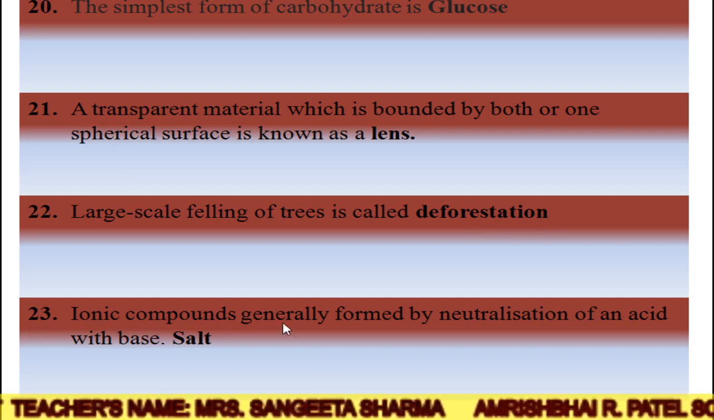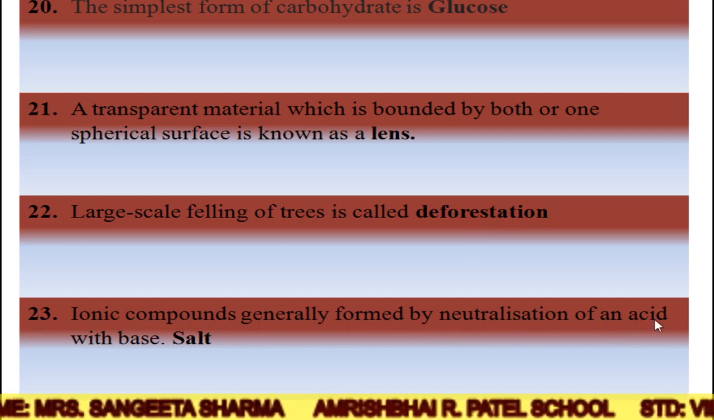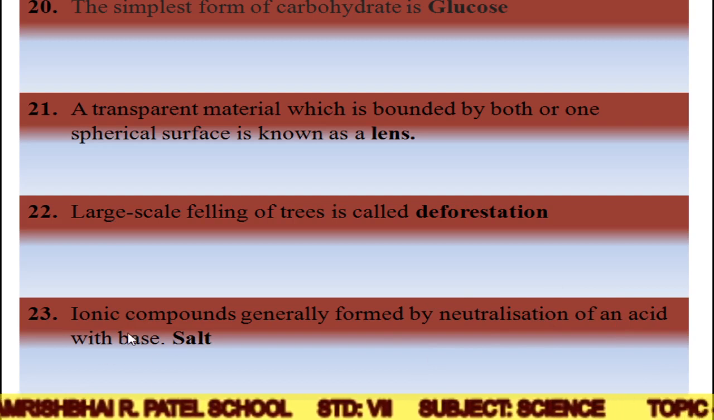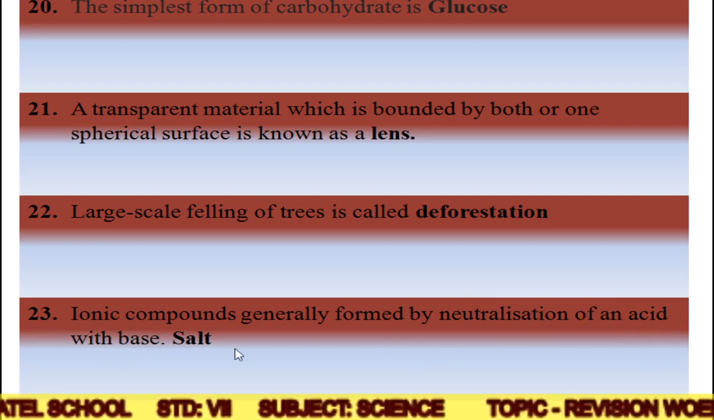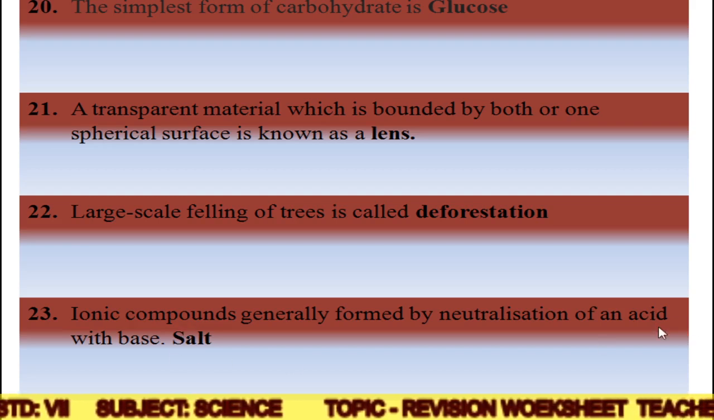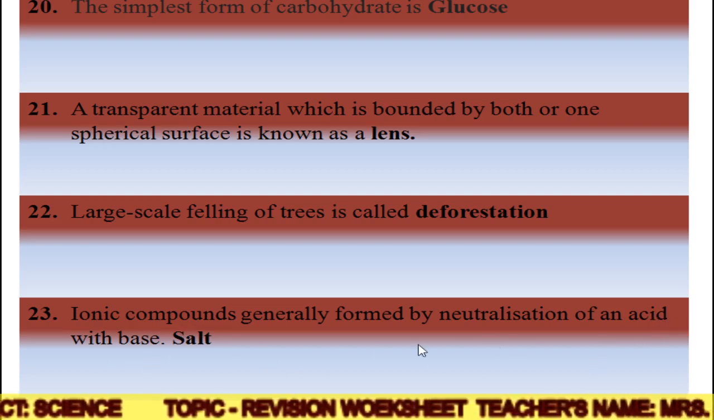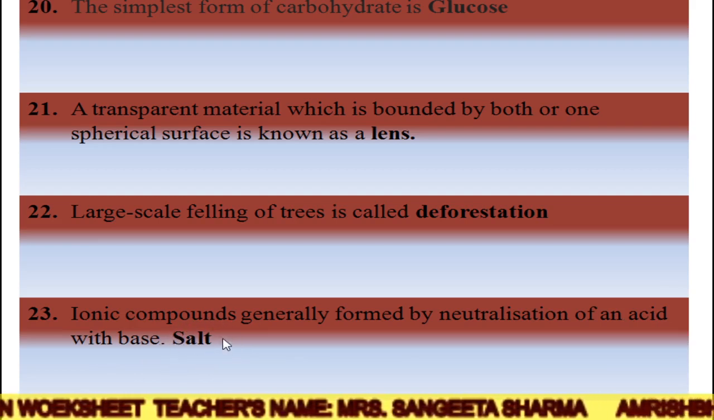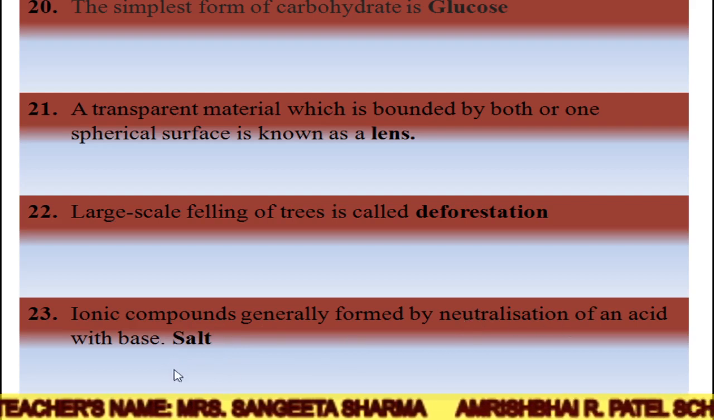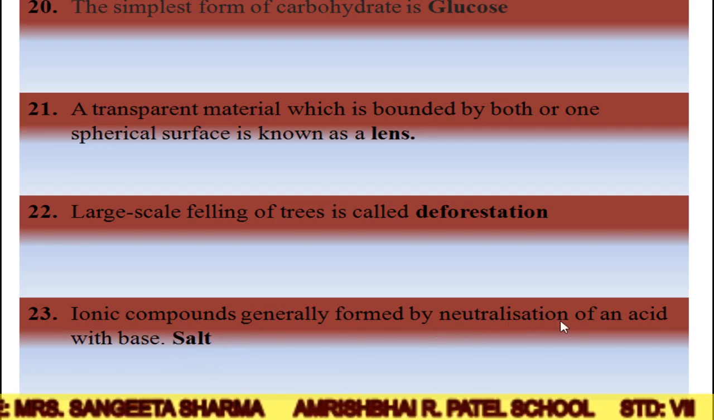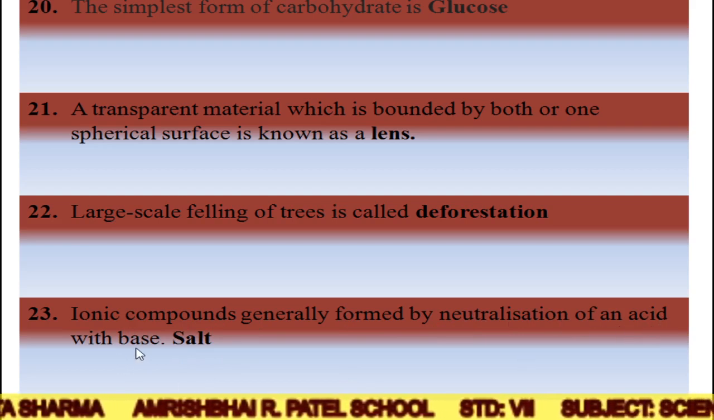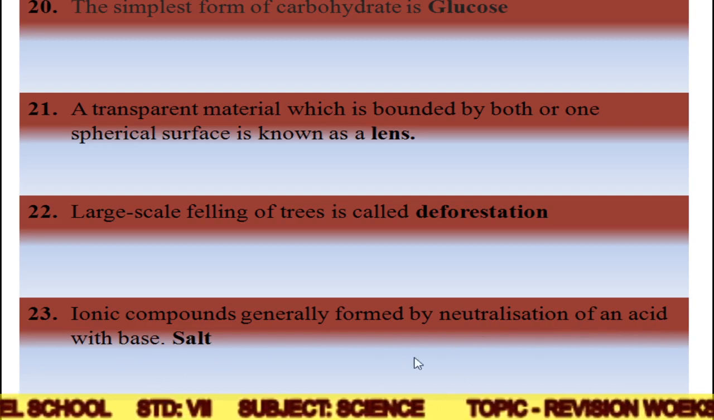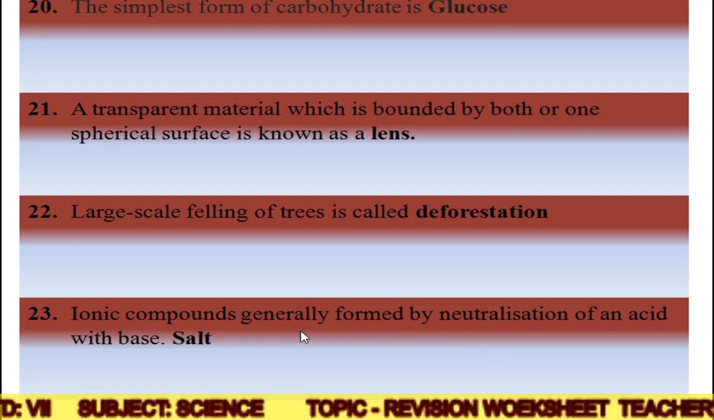Now the next is: ionic compounds are generally formed by neutralization of an acid with a base. Neutralization means when we have the acid and the base, they have some properties. But salt doesn't have these properties, neither of acid nor of base. So that's why it is a neutral substance. Because a neutral substance is formed during this reaction, this process is called neutralization. So ionic compounds are generally formed by neutralization of an acid with a base, because both of them are nullifying the effect of each other. That's why we are calling it a neutralization reaction.